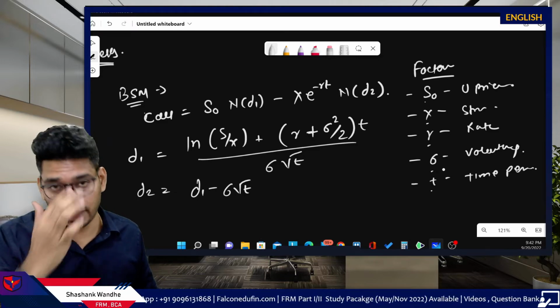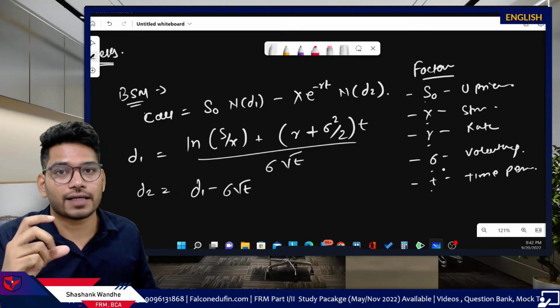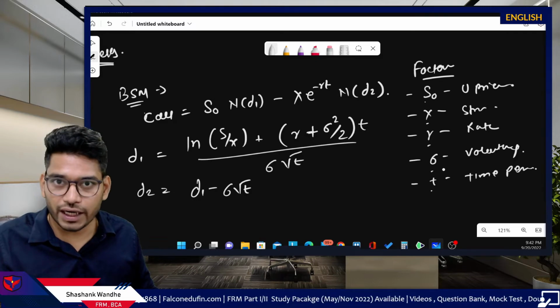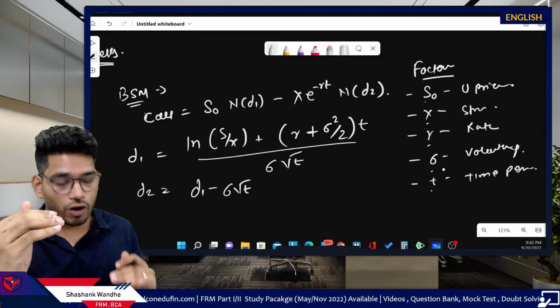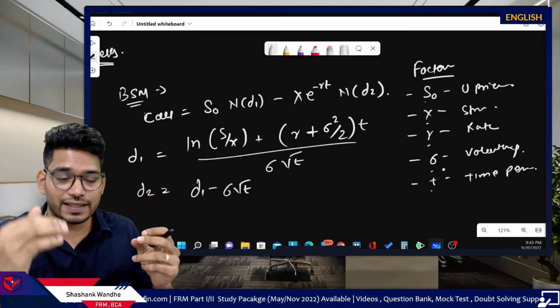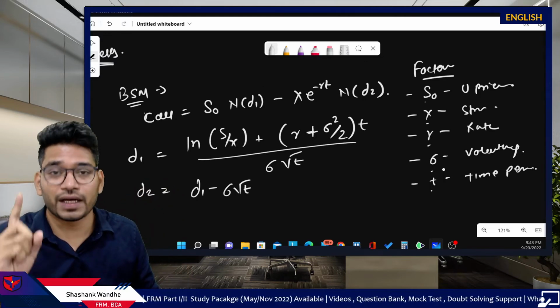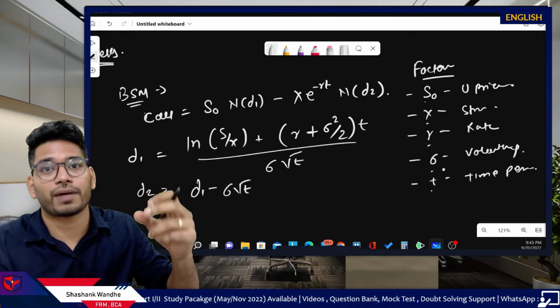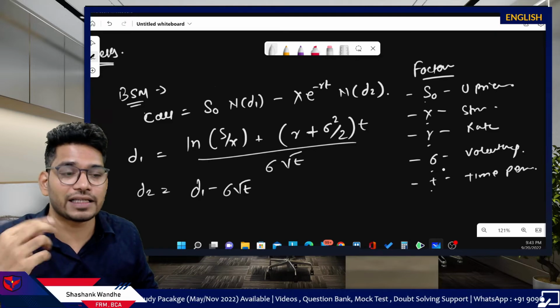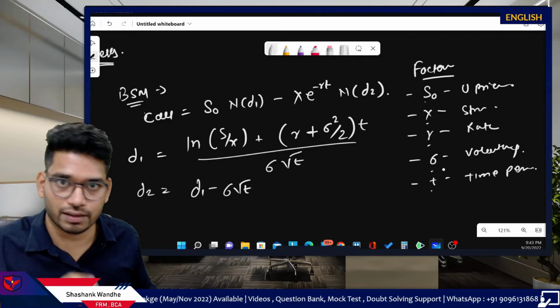So we know, for example, underlying price affects call option positively and put option negatively. Means if the underlying price increases, call option price will increase. If the underlying price decreases, call option price will decrease. And if underlying price increases, put option price will decrease, like this, right?